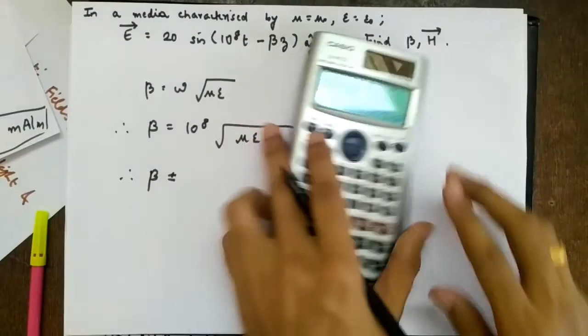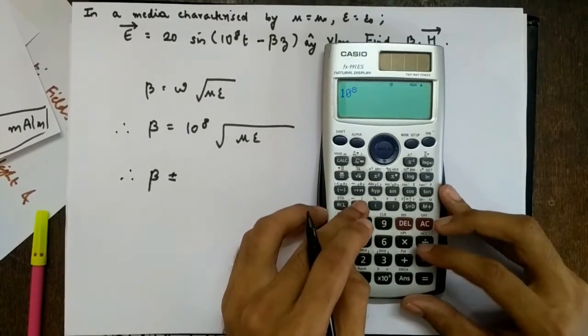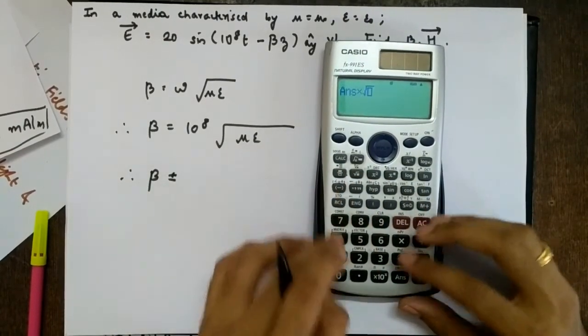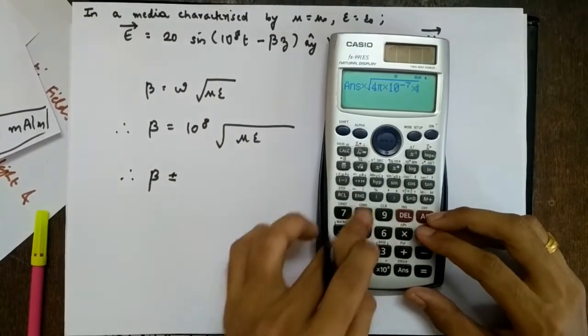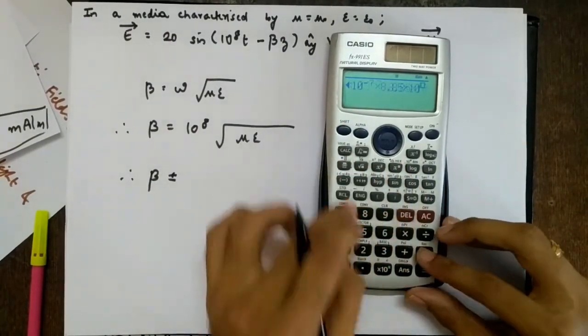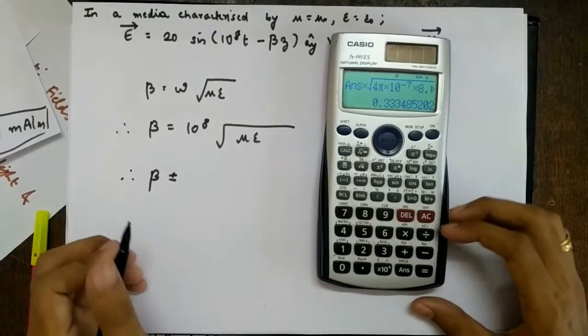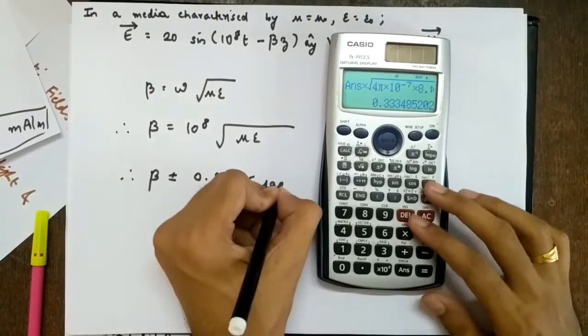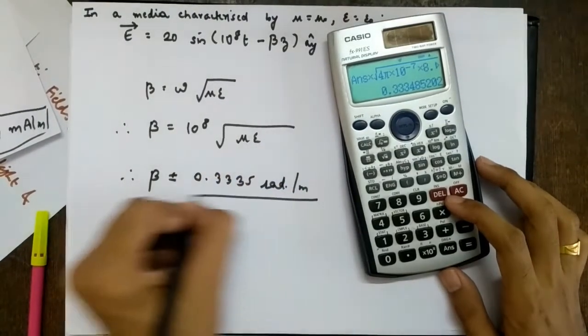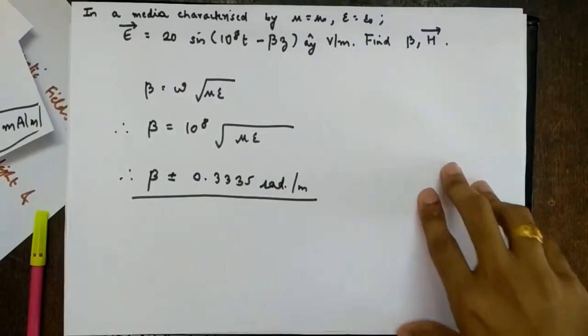Let's see. So beta is 10 raised to 8 into square root of 4 pi into 10 raised to minus 7 into 8.85 into 10 raised to minus 12. So how much is it? 0.3335. What is the unit? Radians per meter. Okay, so this is beta. Next, what we have to find?